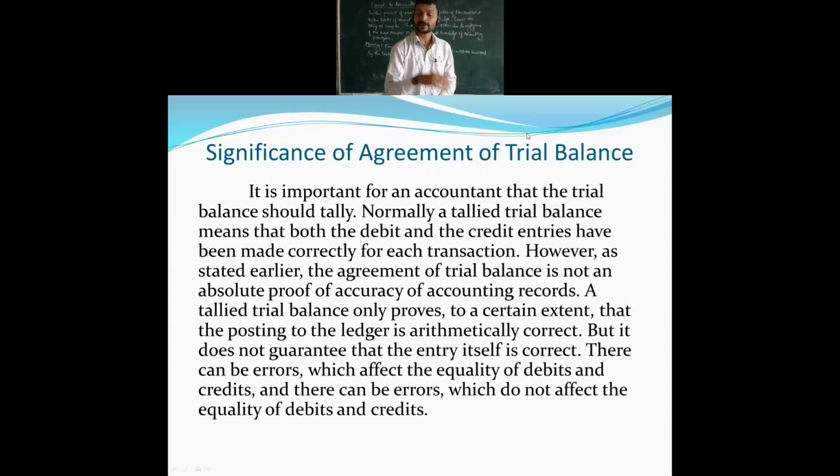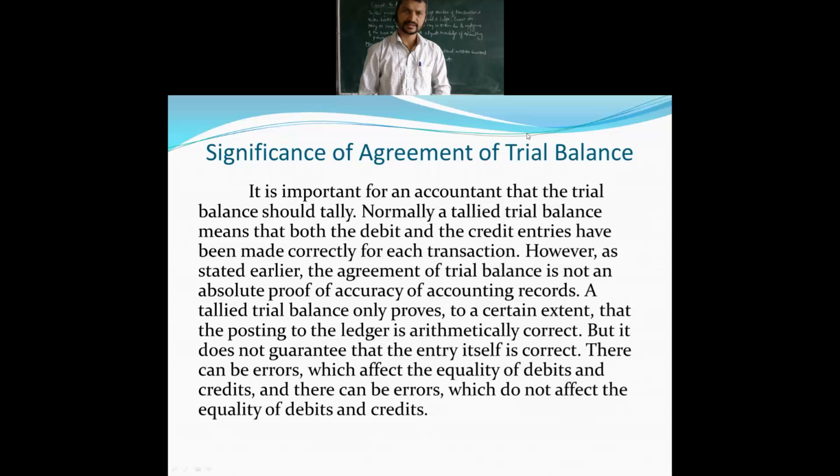So soon after this, by knowing this, when the trial balance is tallied, you feel that it is accurate, but it cannot prove that it is correct. Take the example of commission, or let's go for the discounts. Some of the time, a discount amount will be there, as we have seen in the previous classes. We have discussed the postings made to the ledger. That time we open a ledger account separately for the discounts.